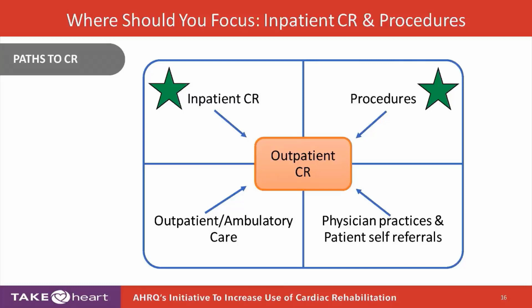Obvious ones would be an inpatient referral from either, let's say, an ACS, acute coronary event, or an inpatient procedure, PCI, CABG, transplant, LVAD, whatever it happens to be. But getting them into a phase 2 early outpatient program can also come from an outpatient setting. Maybe the person had their event in Florida and now they've moved back up to Michigan and they want to get into cardiac rehabilitation or re-pick up with cardiac rehabilitation.